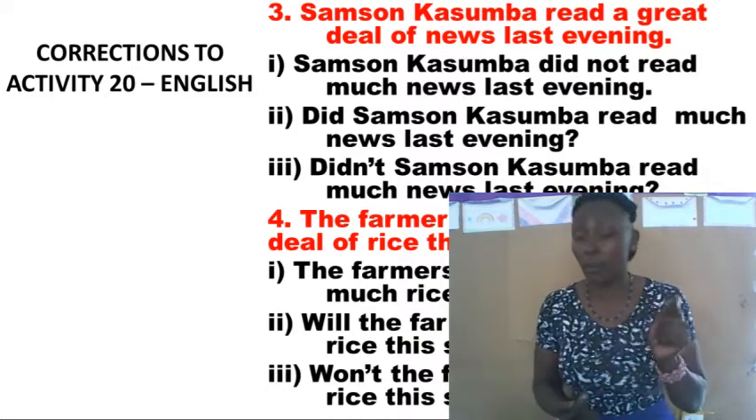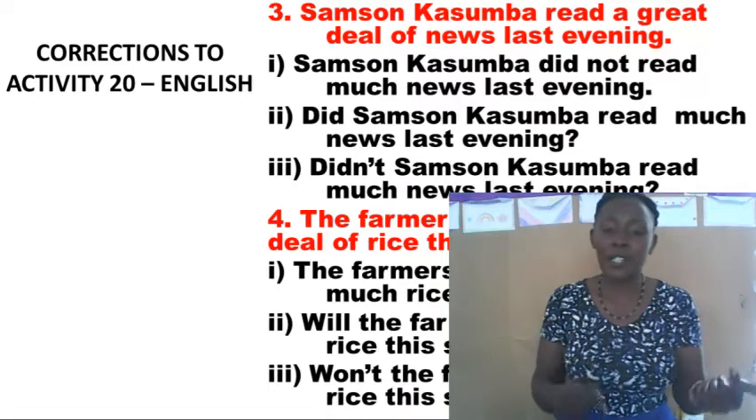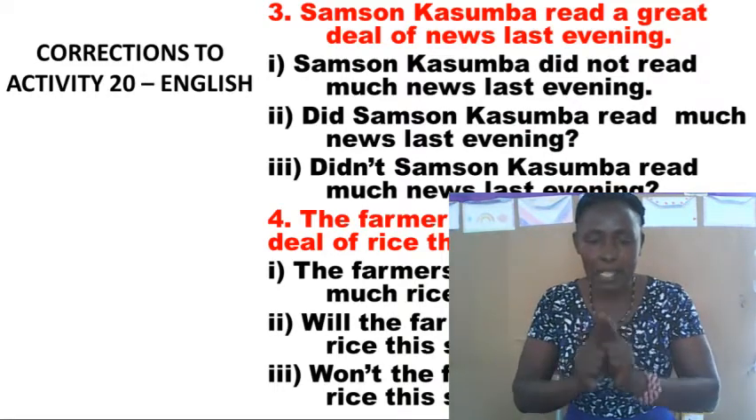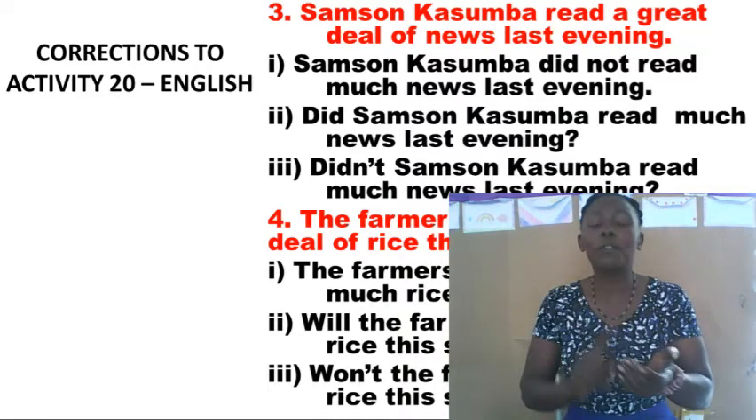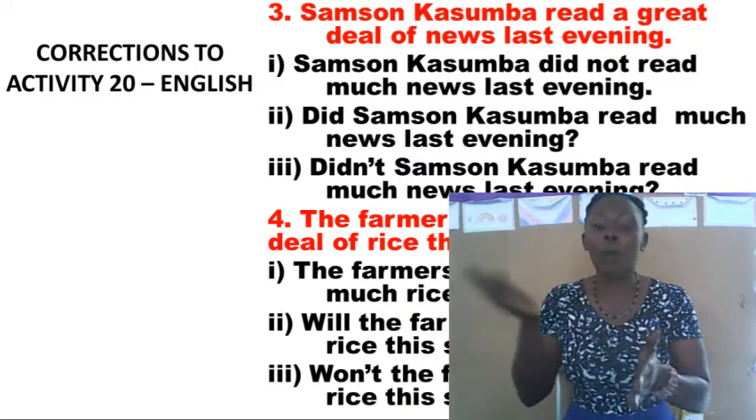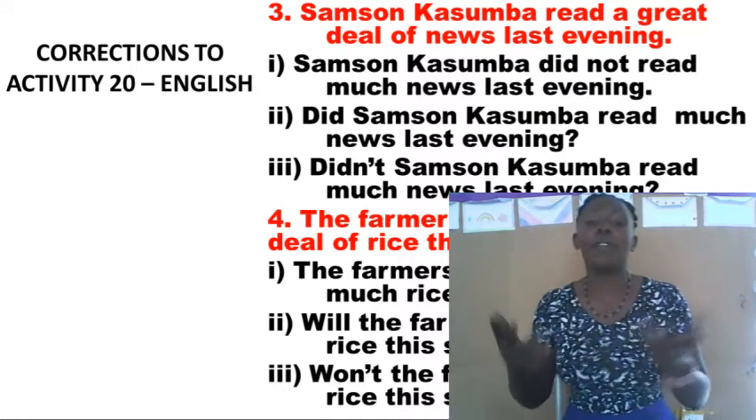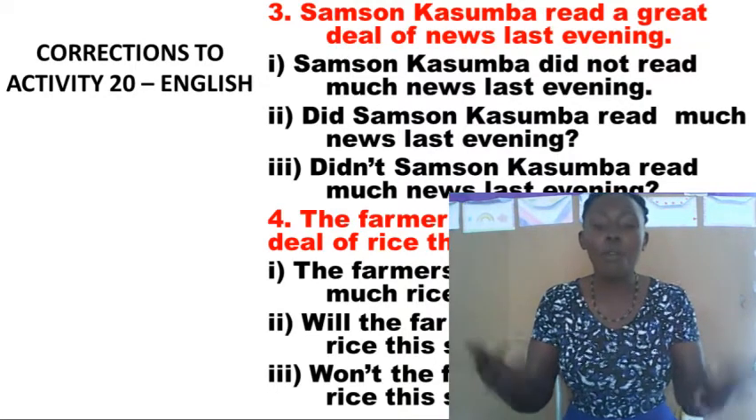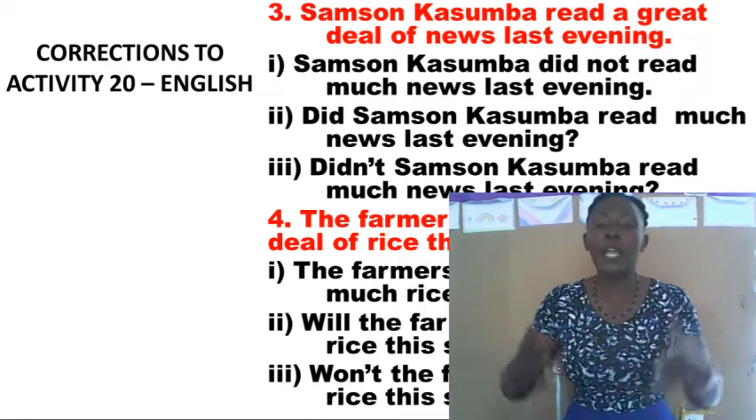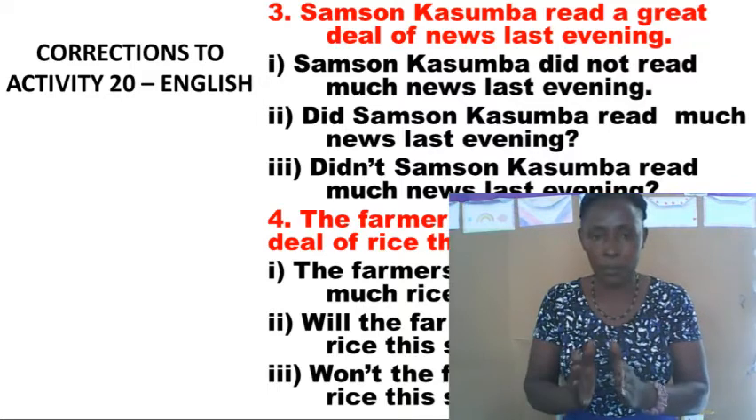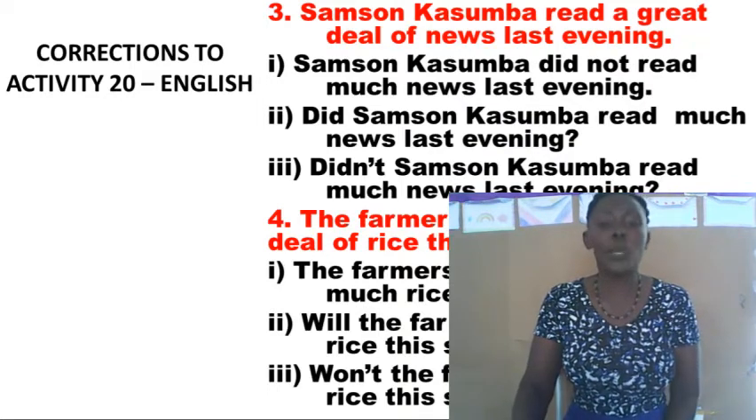That is interrogative. If I change the sentence to negative interrogative, our sentence begins with a negative modal verb, which is won't. And we begin our question and say, won't the farmers harvest much rice this season? I can even answer you negatively. No, they won't. If it's positive, I will say, yes, they will harvest a great deal of rice this season. So those were the questions that we gave you.